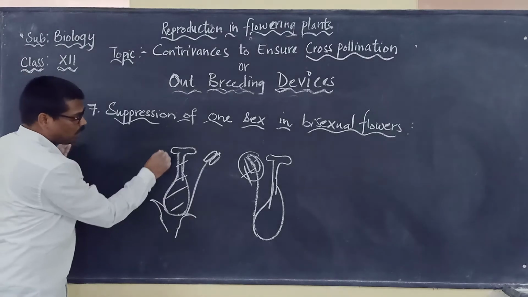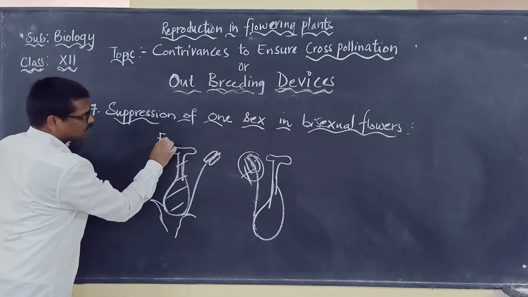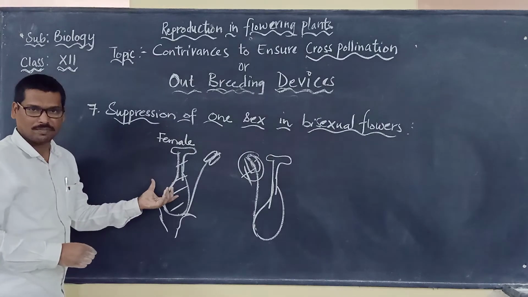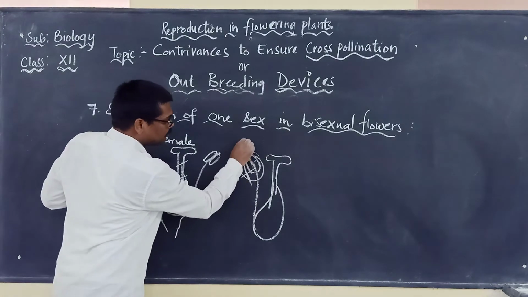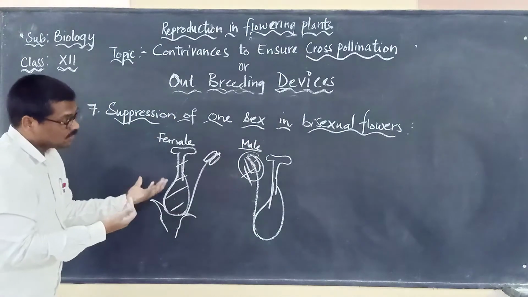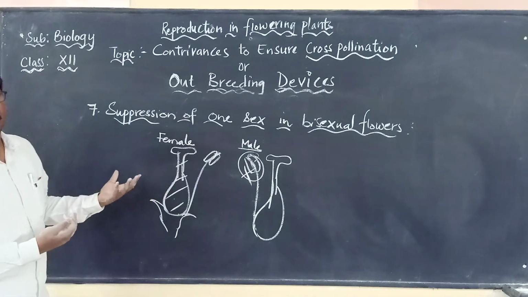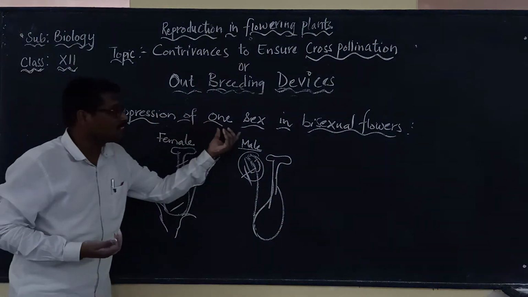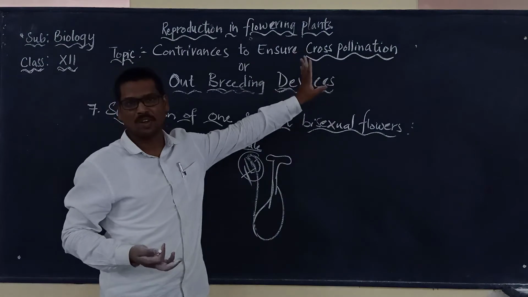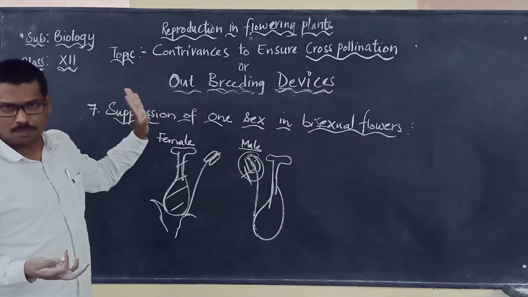Either the male or the female. Here, the female sex is being suppressed. Okay, the female is being suppressed here. And here, the male is being suppressed. So some flowers will show this characteristic also, suppression of one sex in bisexual flowers, in order to promote cross-pollination.